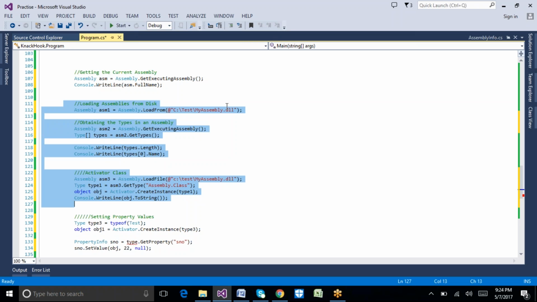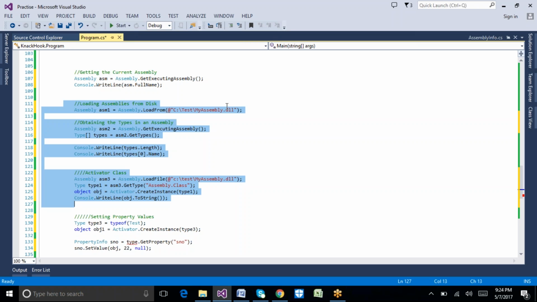If I have a DLL, with the DLL also we can get the reflection. We can get the reflection information, meaning basic metadata information of a class. Okay, so that is the concept of reflection. Reflection is useful to get the metadata of a particular class at runtime.